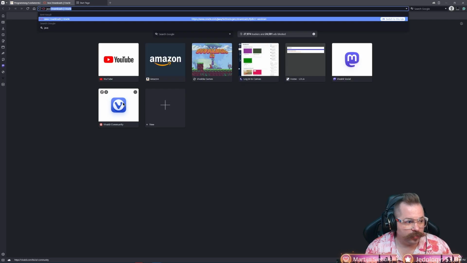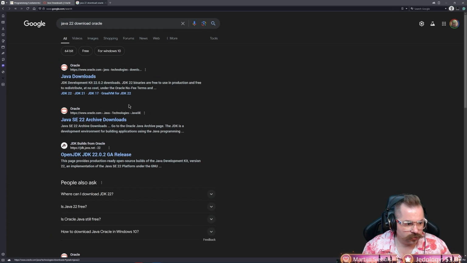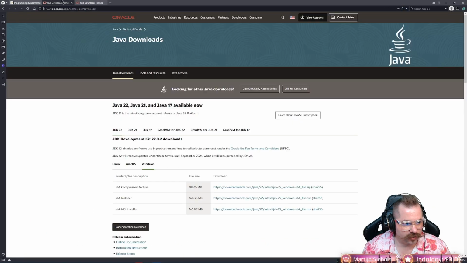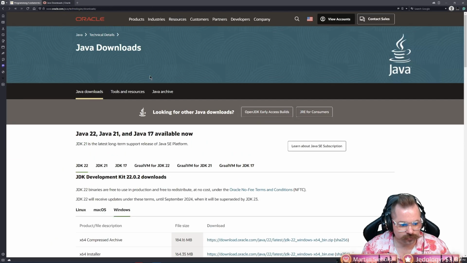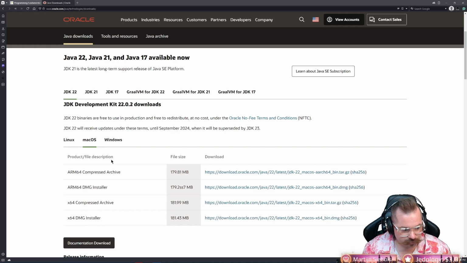We get to that by typing in Java 22 download. You can also type in Oracle if you'd like. The first link that comes up here is Java downloads. If I click that link, it's the same link that I had from the other page. Now, ignore everything here. All we care about is this right here. We want the most up-to-date version, which is 22. Then depending on your operating system, you're going to download differently.